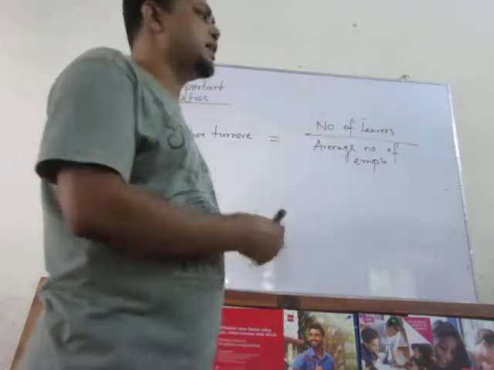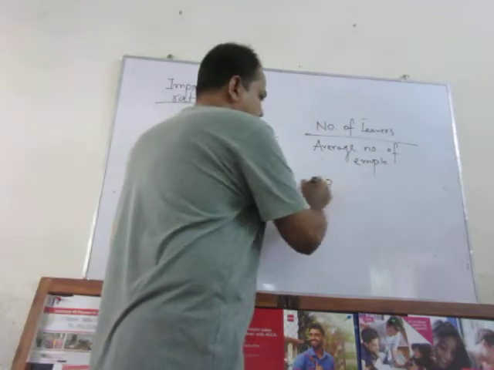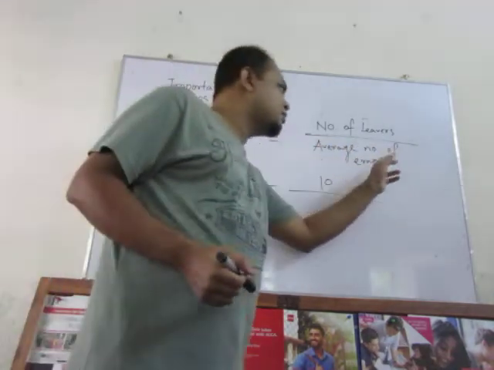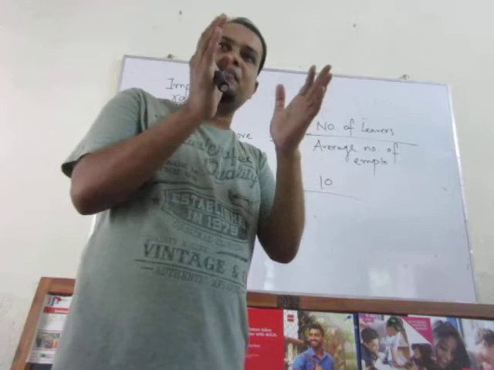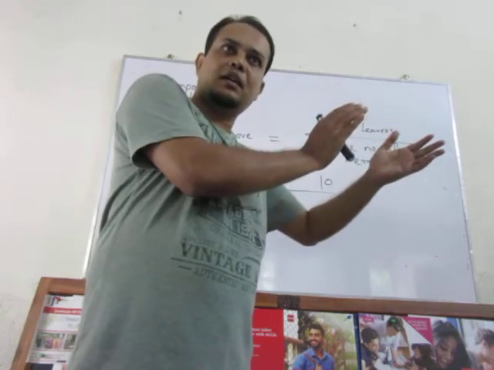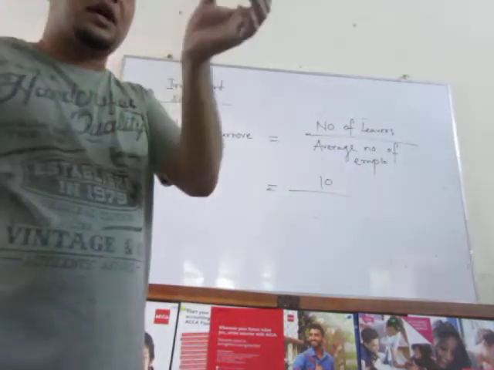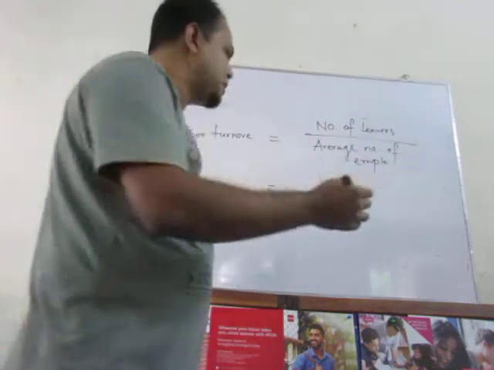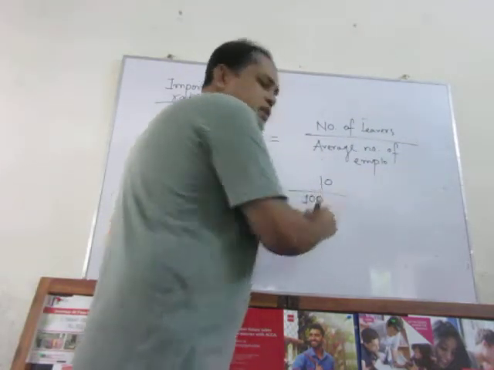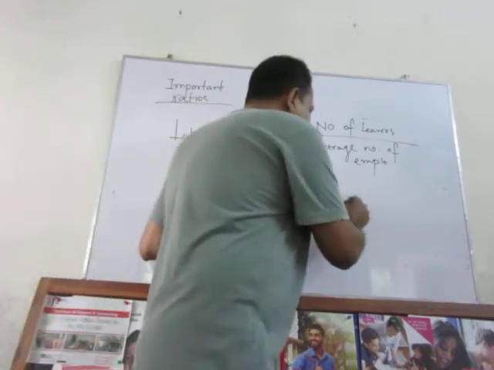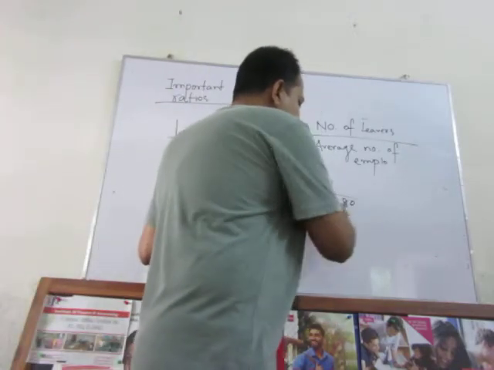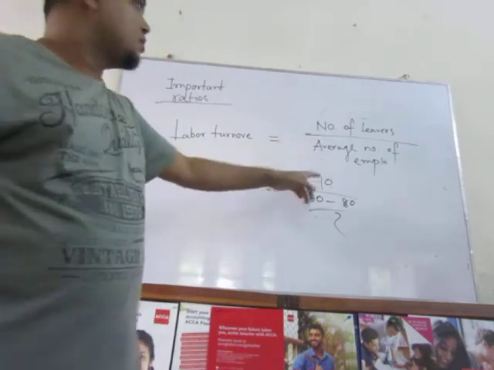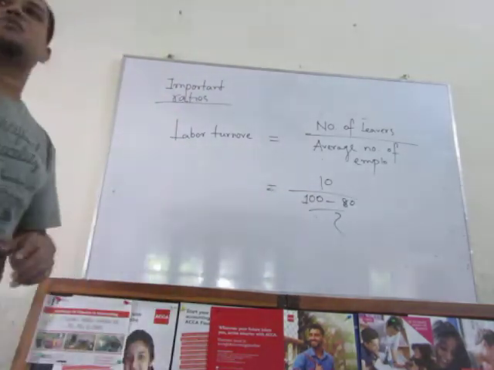Suppose, as for example, 10. And average number of employees means there will be a number of employees at the beginning of the year and at the end of the year. You have to count their average. Suppose, as for example, at the beginning there was 100, at the end there is suppose 80. So you have to count their average. Clear? So by this you can find out the labor turnover ratio.